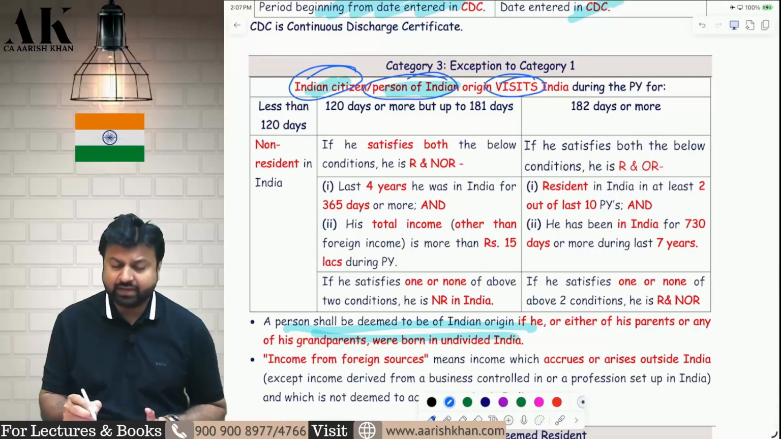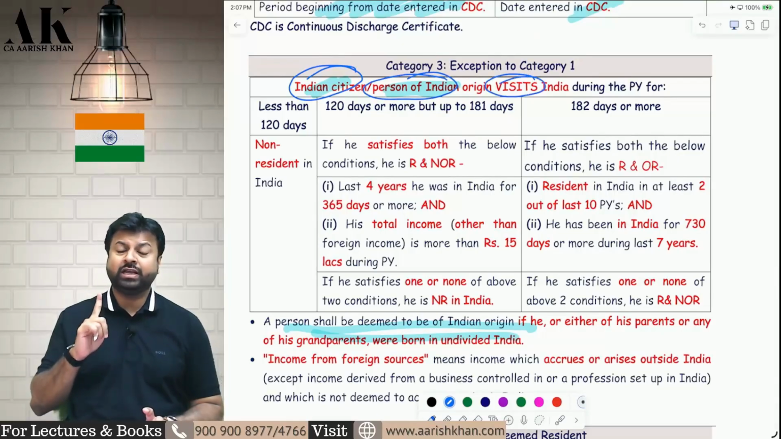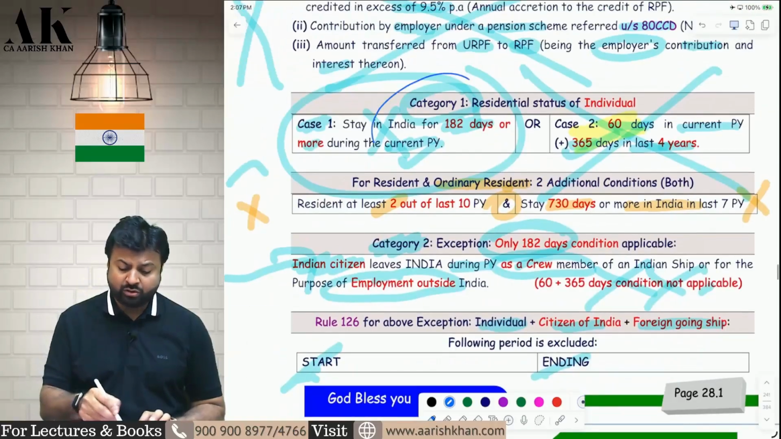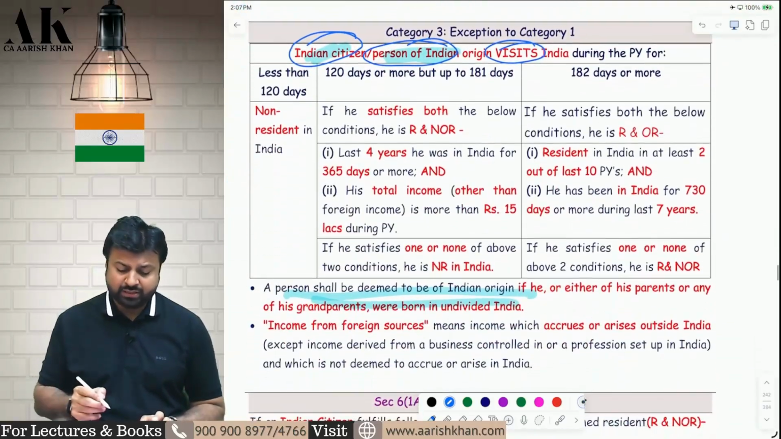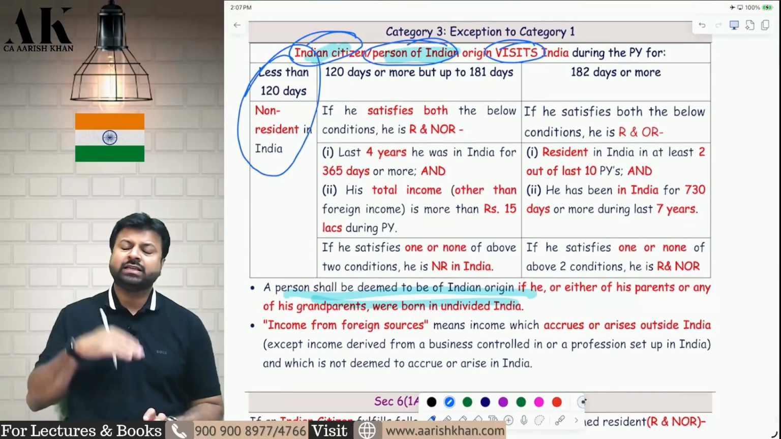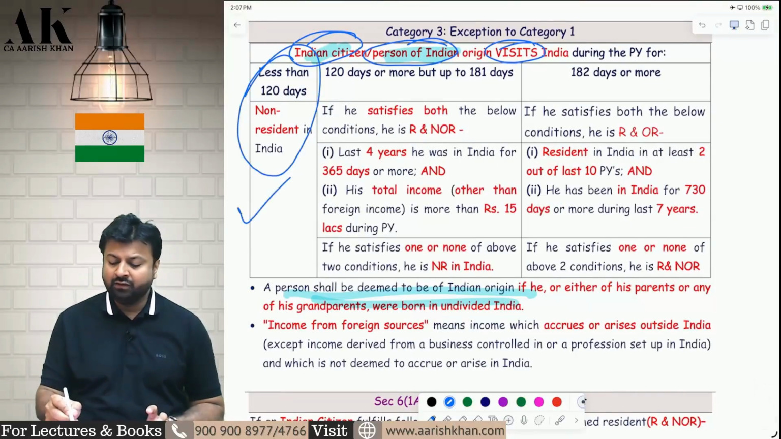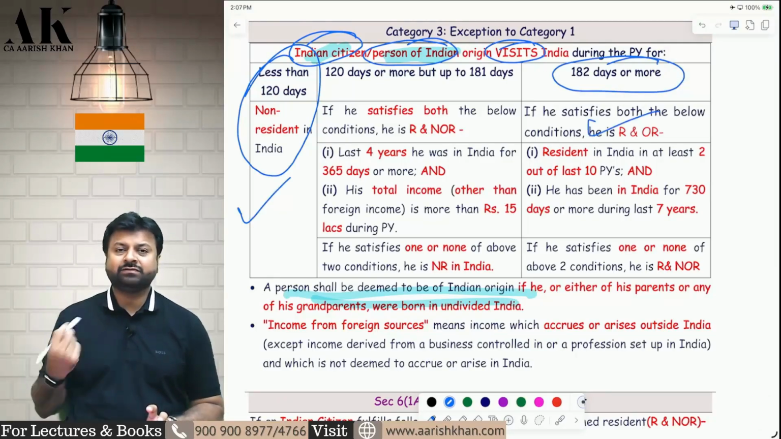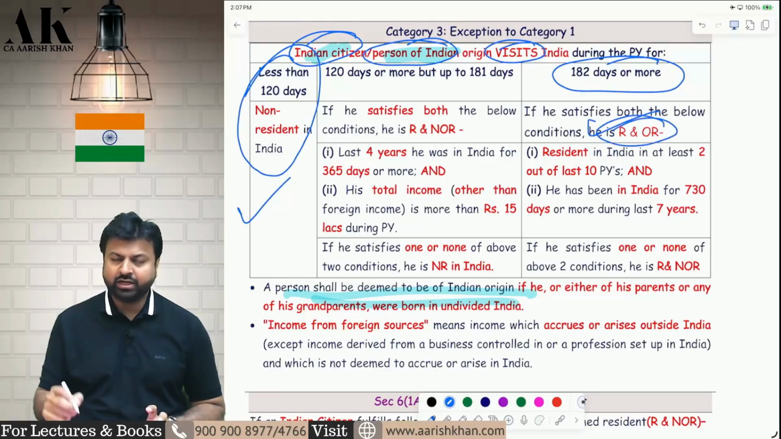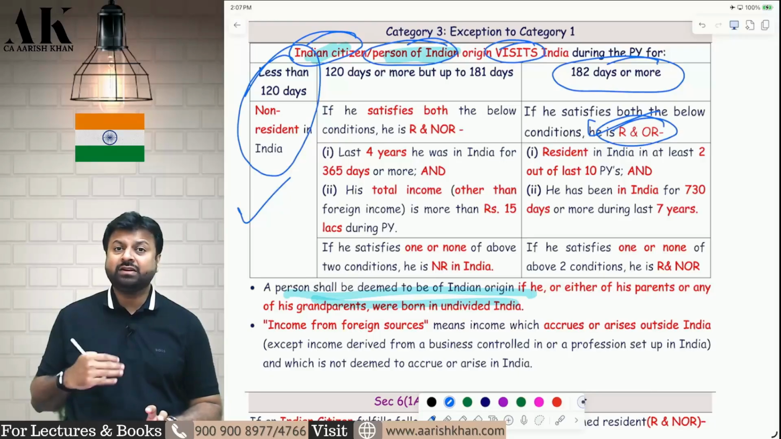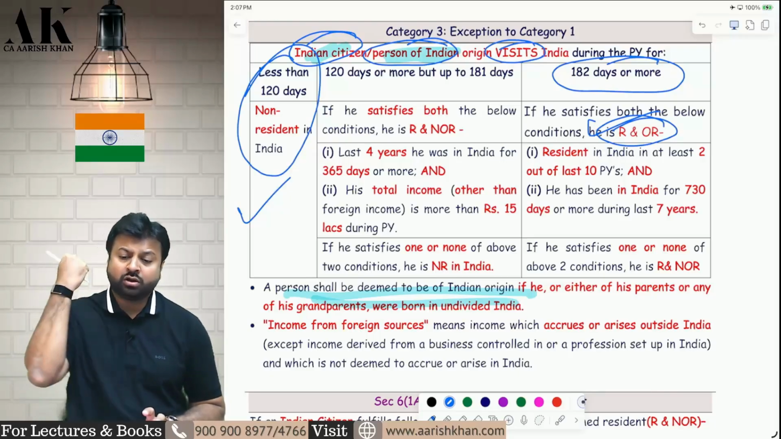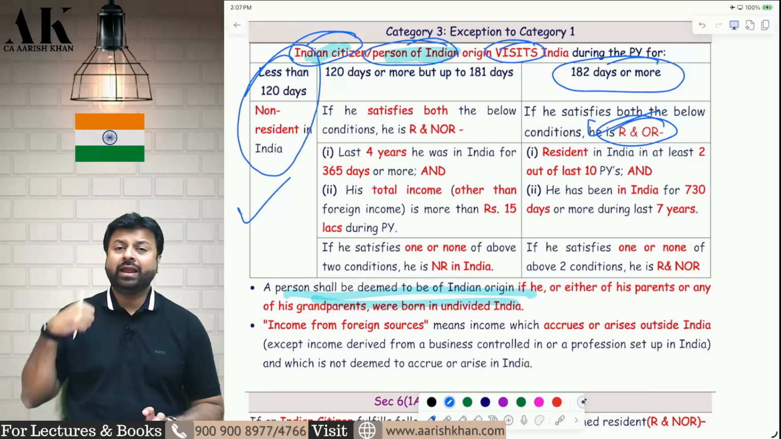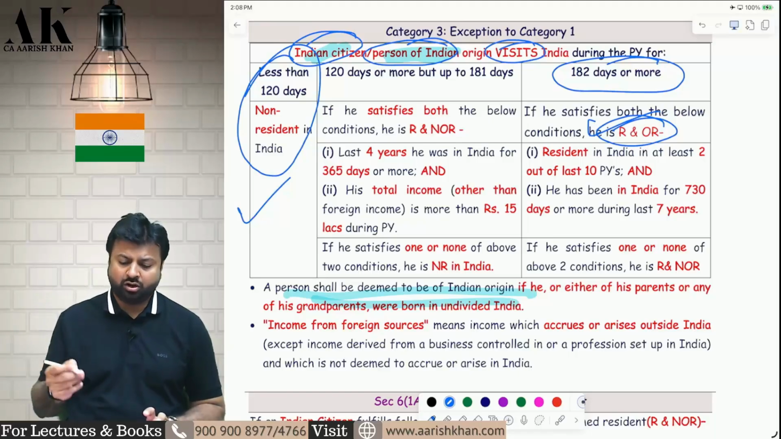So if I am an Indian citizen or a person of Indian origin, and if I visit India, visit means if I temporarily come to India. If I permanently come to India, I will go to category 1. If I visit India during the previous year for less than 120 days, then close your eyes and say non-resident. For 182 days or more, close your eyes and say resident. In that case, you can also be ordinary resident or not ordinary resident, if 2 additional conditions are fulfilled.